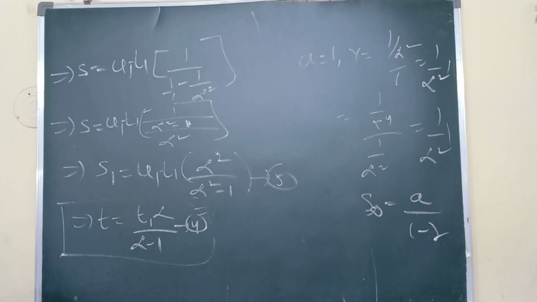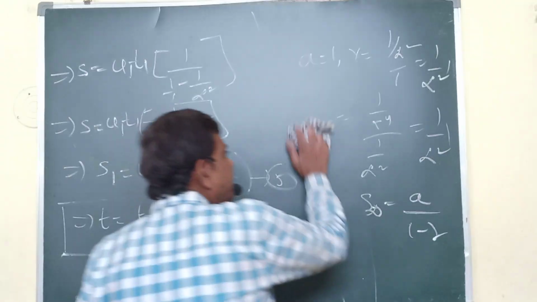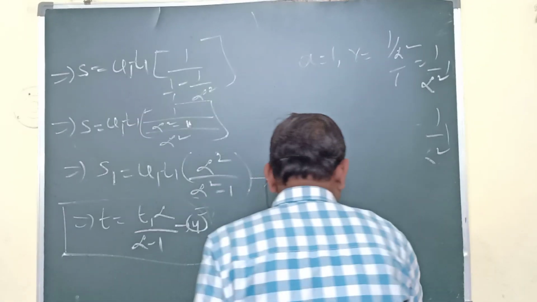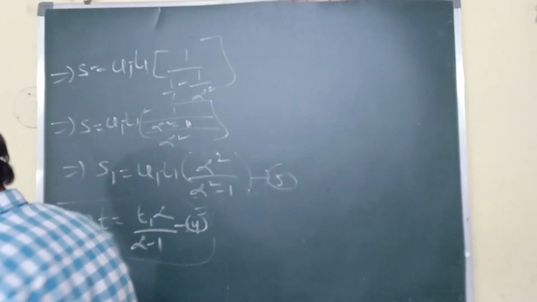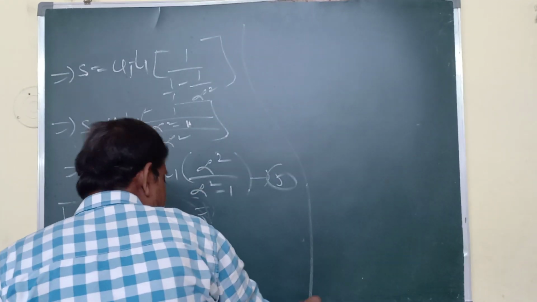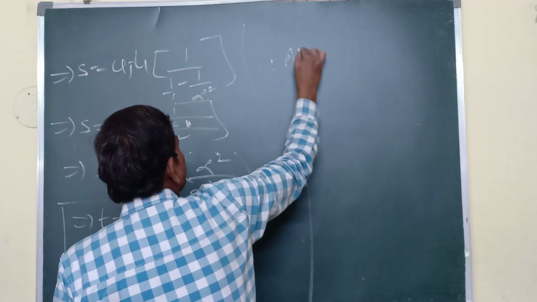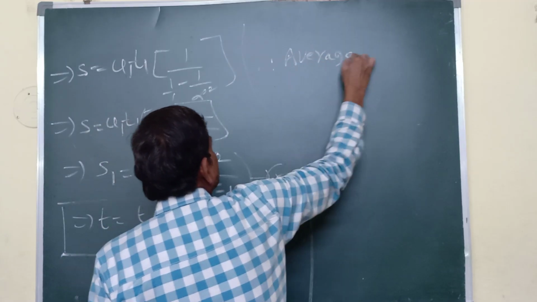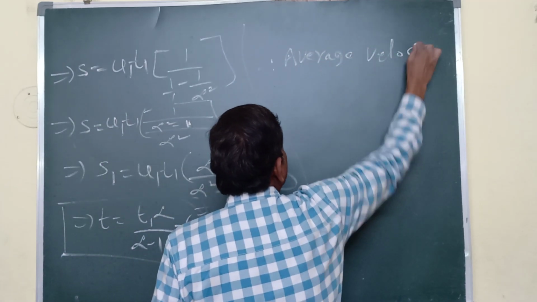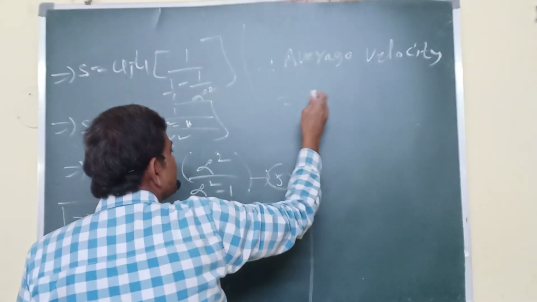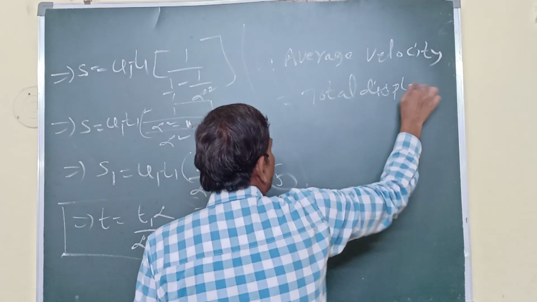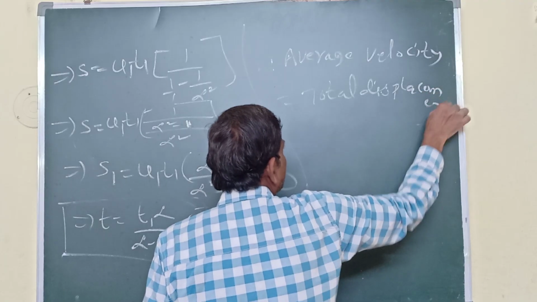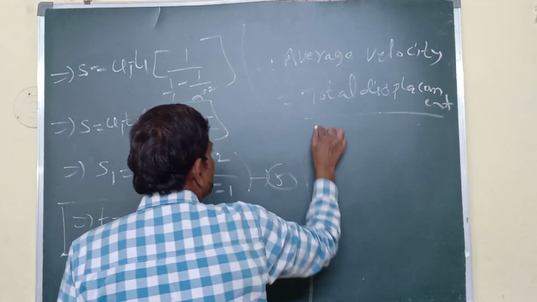Now I am finding average velocity. Therefore, average velocity equals total displacement, or resultant displacement, by total time.